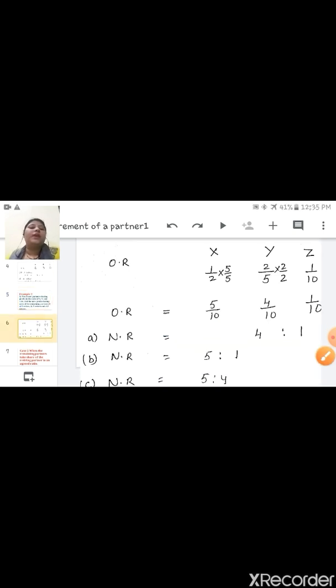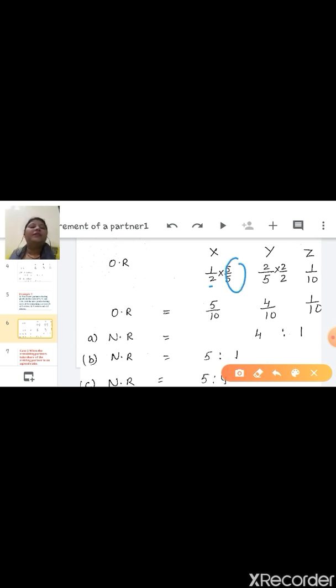In this way you have to make the denominator the same. The ratios given are 1/2, 2/5, 1/10. Now take the LCM, which is 10. For X, the denominator is 2, so here you have to make it 10, so multiply by 5/5.